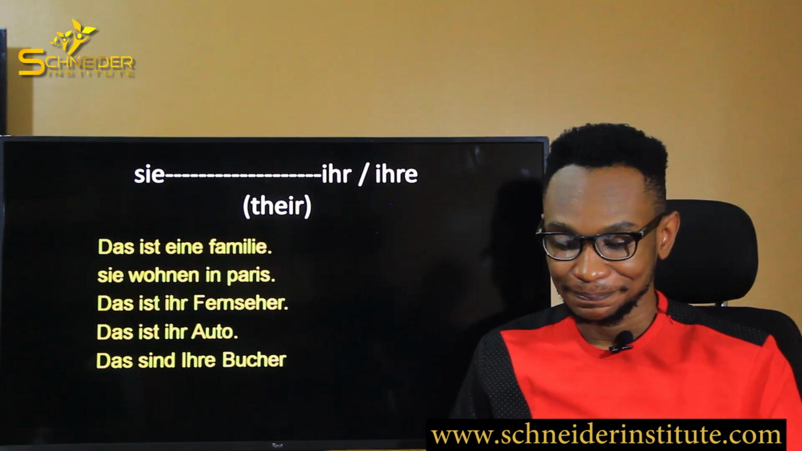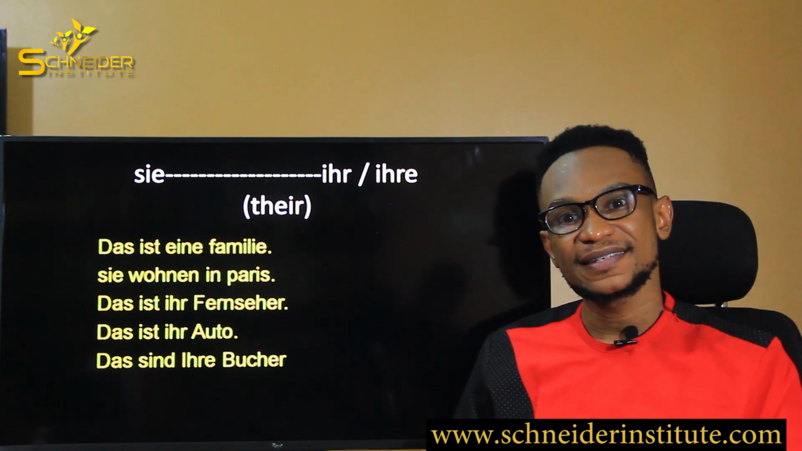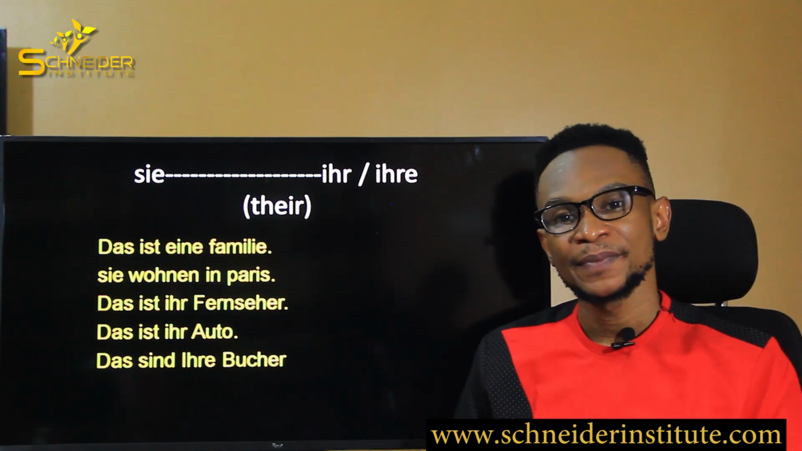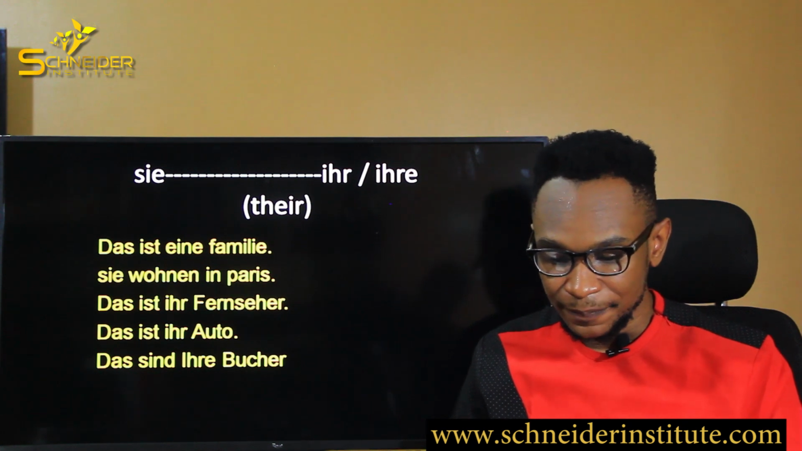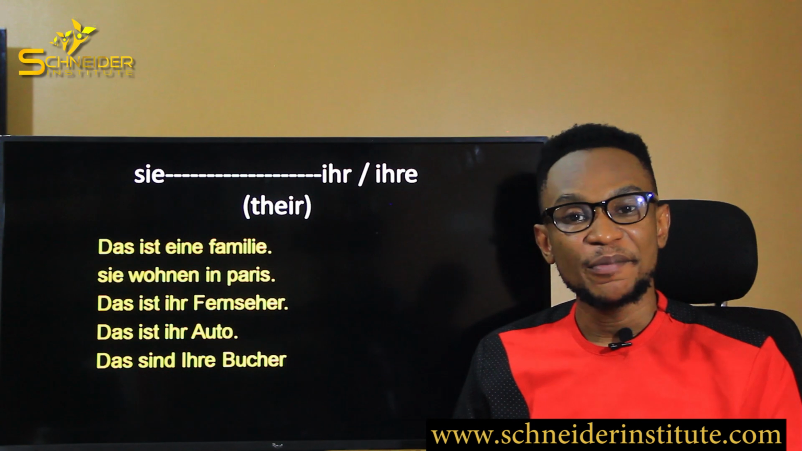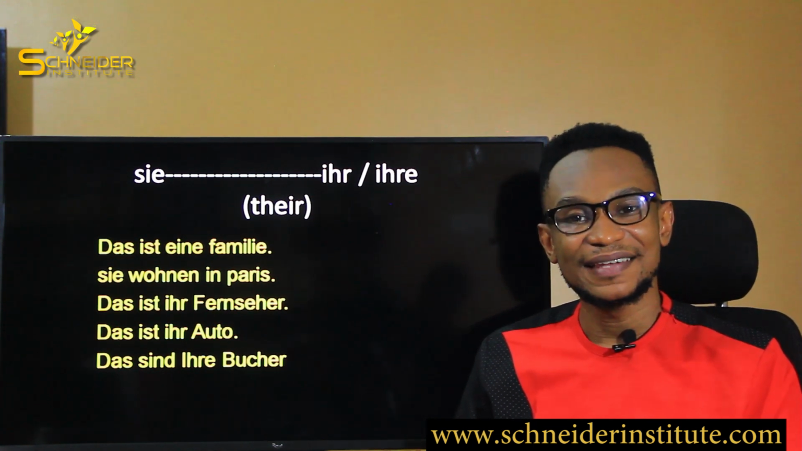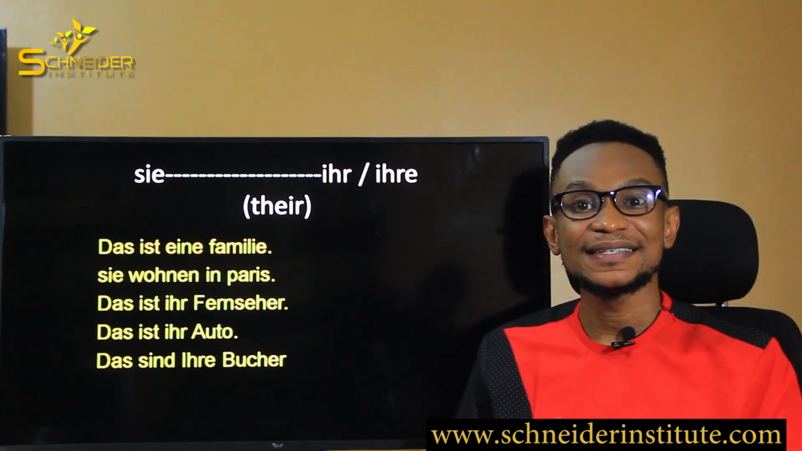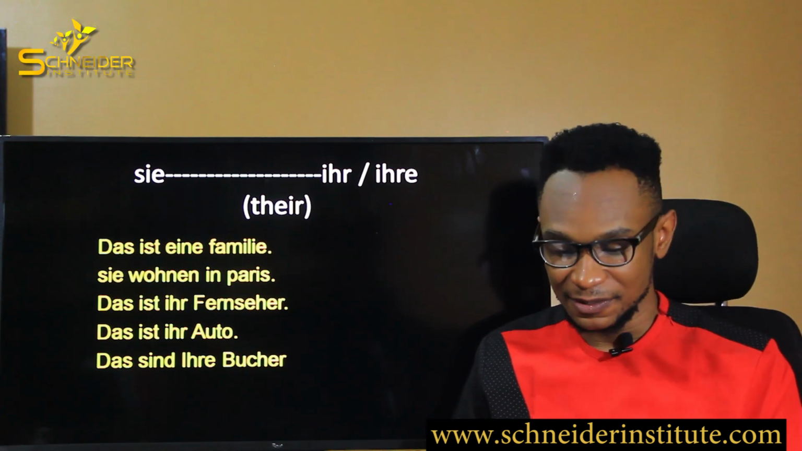Okay, so now let's see one more. Let's see their. How do we say their? That is their own. That is their television. That is their car. That is their dog. All right? Let's see how to say their. And their will come from the pronoun sie, S-I-E. Sie. And remember, sie means they. When we conjugated the pronouns, sie means they. All right? Now, we're going to look at how to say that is their own. That is their car. That is their father. That is their mother, as the case may be.